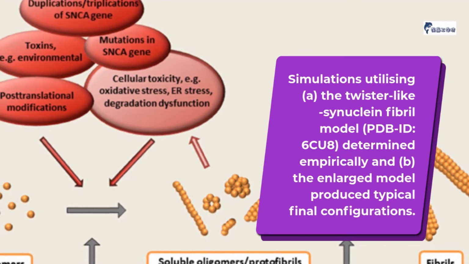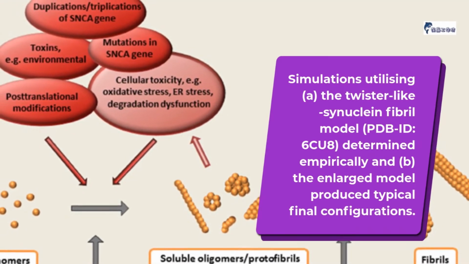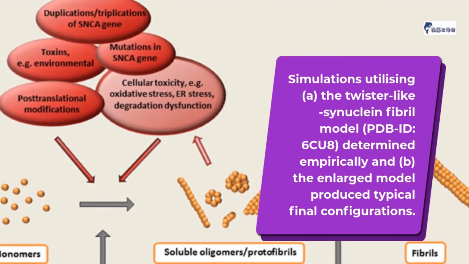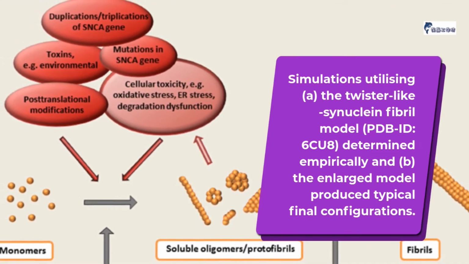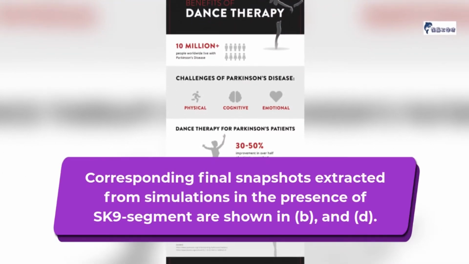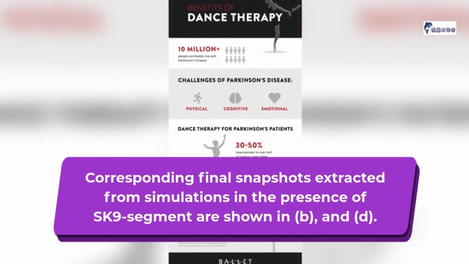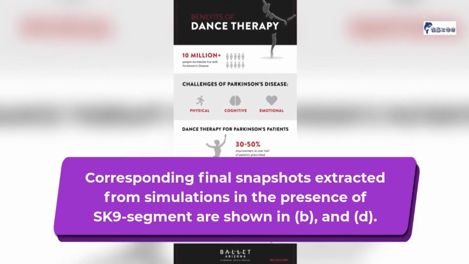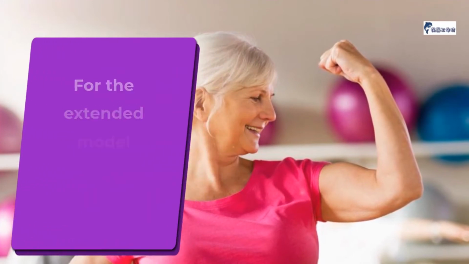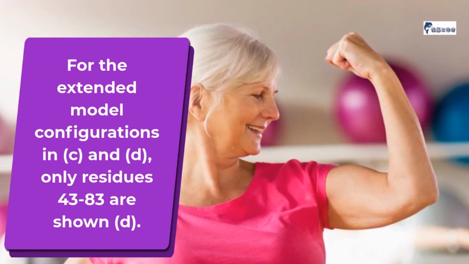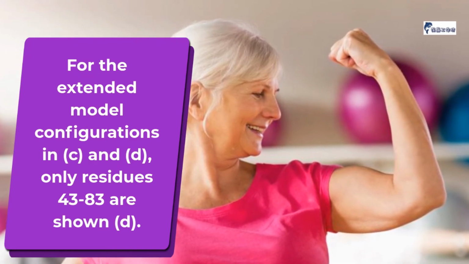Simulations utilizing A, the twister-like synuclein fibril model, PDB ID 6Q8, determined empirically, and B, the enlarged model, produced typical final configurations. Corresponding final snapshots extracted from simulations in the presence of SK9 segment are shown in B and D. For the extended model configurations in C and D, only residues 43 to 83 are shown.